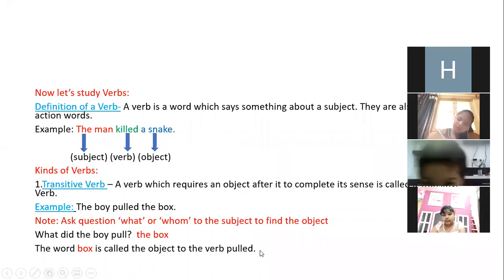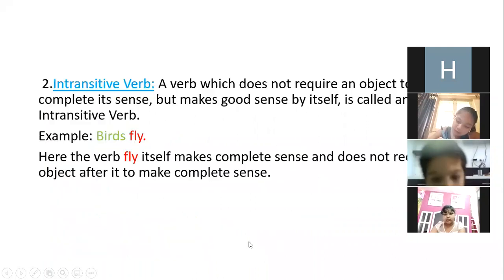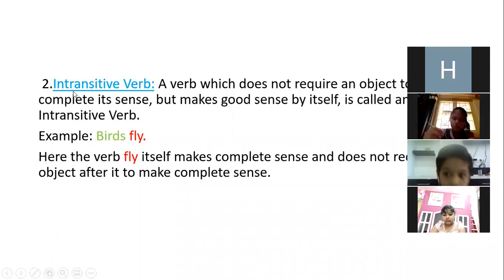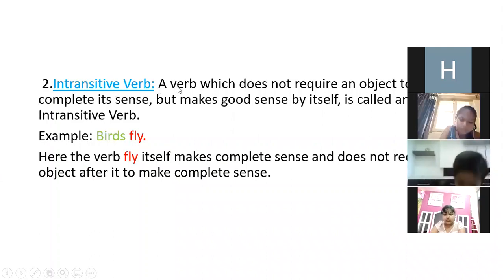Okay, now let me move to the next page. Next page is your intransitive verb. A verb which does not require an object to complete its sense but makes good sense by itself is called an intransitive verb.